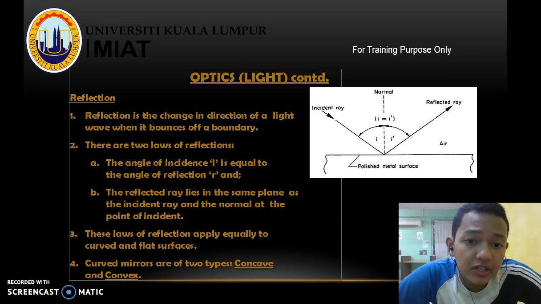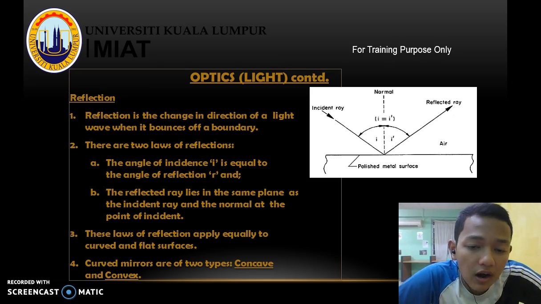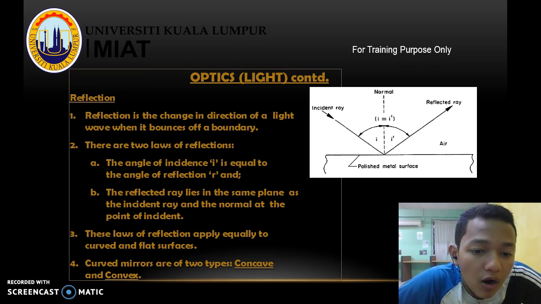Reflection. Reflection is the change in direction of a light wave when it bounces off a boundary. There are two laws of reflection. One is that the angle of incidence, I, is equal to the angle of reflection, R. The second is that the reflected ray lies in the same plane as the incident ray and the normal at the point of incidence. These laws of reflection apply equally to curved and flat surfaces.